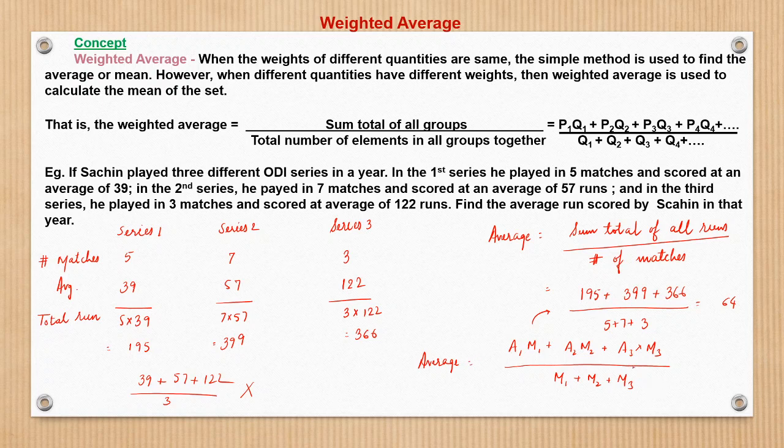So this is a very simple concept, but very important to make a note of. Many a time, people simply take the average of the averages, but that is not correct, because we have to find the average run scored by Sachin in all the matches played during that year. So what is the total run and what is the total number of matches? That way we will do, and this is nothing but (A1M1 + A2M2 + A3M3) upon (M1 + M2 + M3). So this is the basic understanding of weighted average.